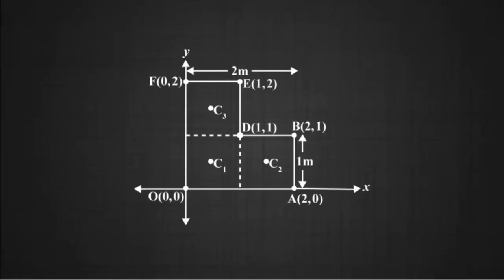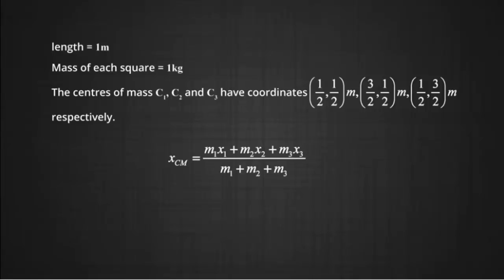We take the masses of the squares to be concentrated at these points. The center of mass of the whole L-shaped object, which is the lamina here, can then be written as xcm = (m1 x1 + m2 x2 + m3 x3) upon (m1 + m2 + m3).